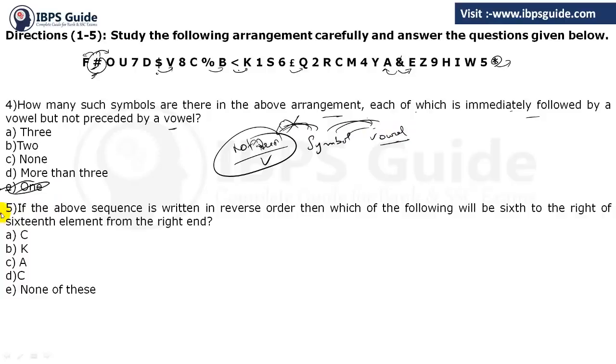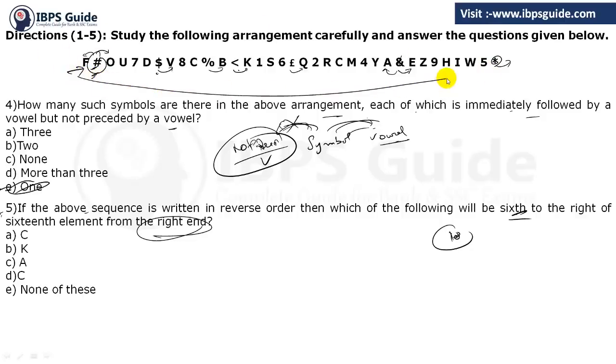Clear? Now 5th question. If the above sequence is written in reverse order, then which of the following will be 6th to the right of the 16th element from the right hand? So now see, first of all it is right and right, so you have to subtract the values. So 16 minus 6, you are getting 10. Now if we have reversed the order, it means now you have to count from the left side, not from the right side, because this goes in this direction. So just count from the left and you have to count 10 because it is reversed. 1 2 3 4 5 6 7 8 9 and 10, that is C. Our option will be option number D, that is C.